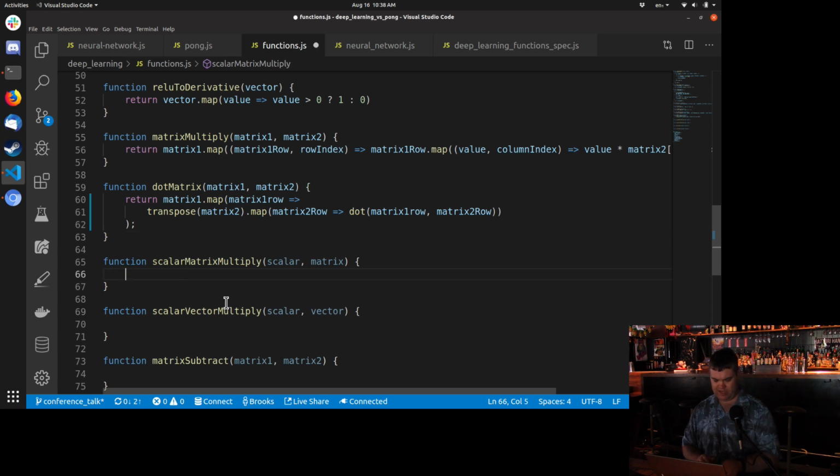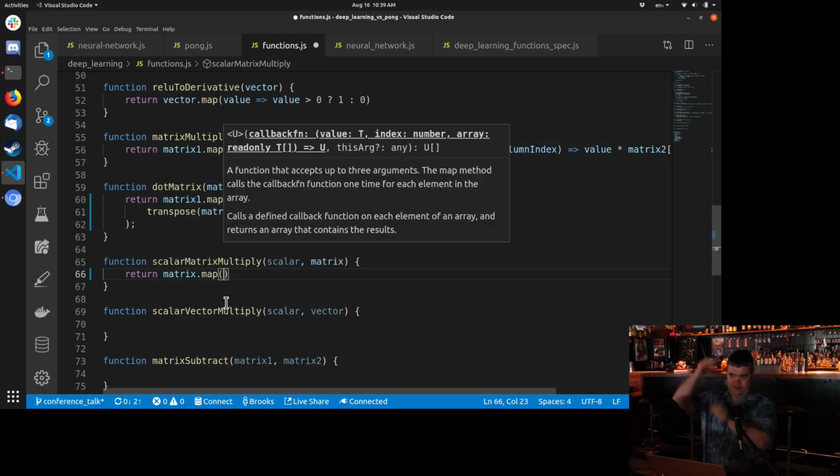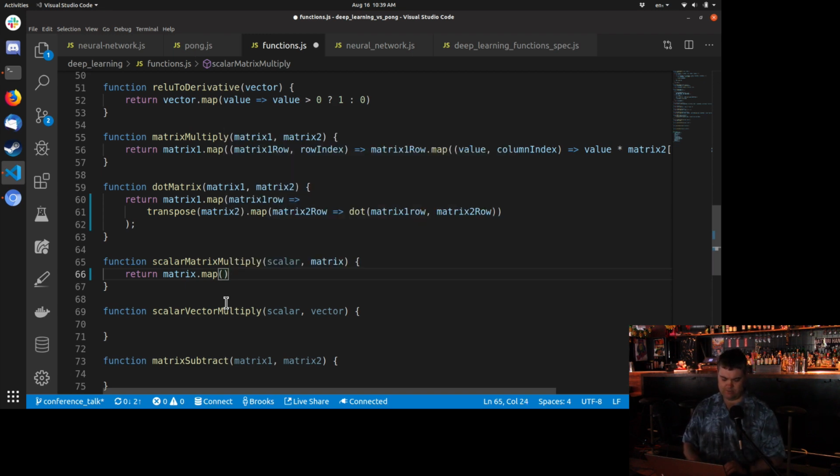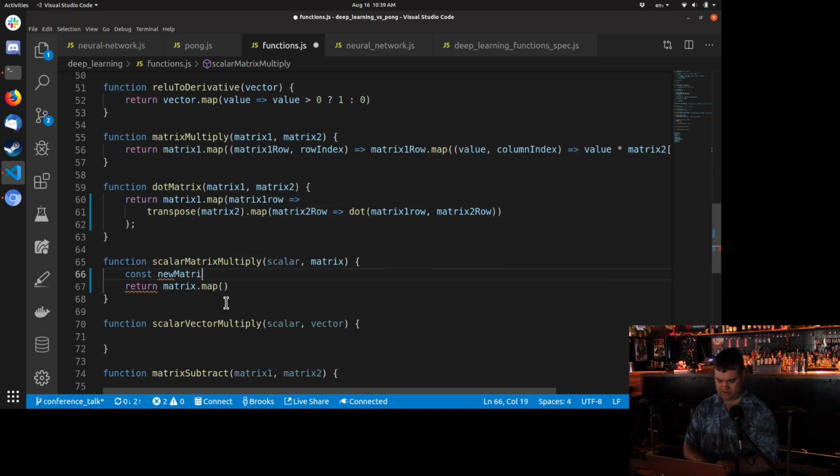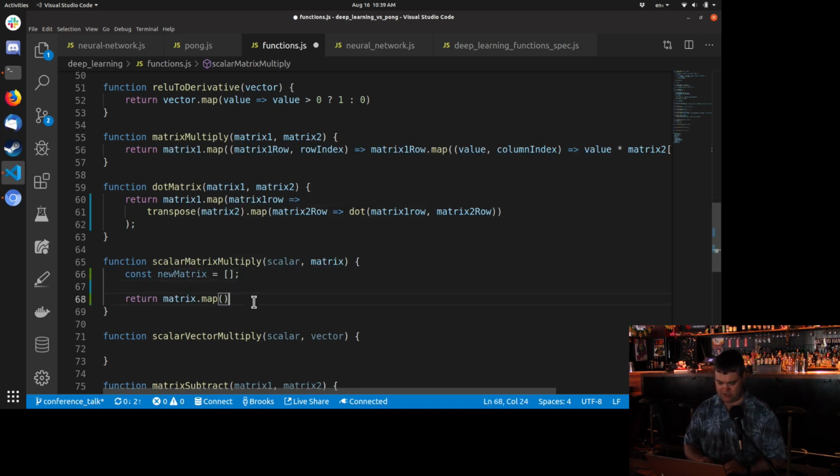Scalar matrix multiply. All right, so this is going to be our return matrix dot map. So we're going to go down each row. And it might be easier for us to just say our new matrix again equals empty array here. And I might just do this with loops. Okay, so we want to go down the matrix.